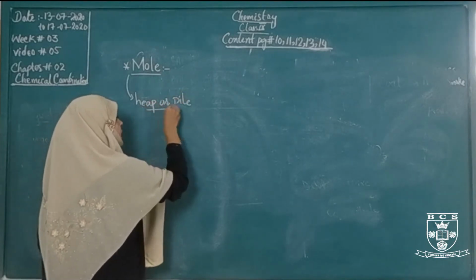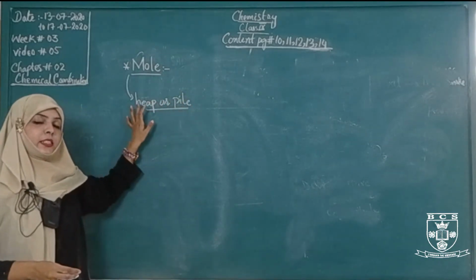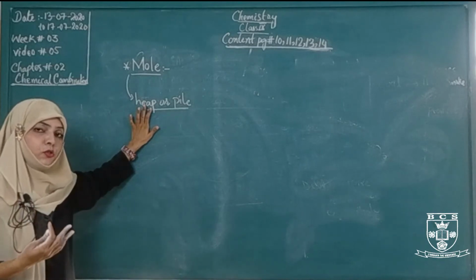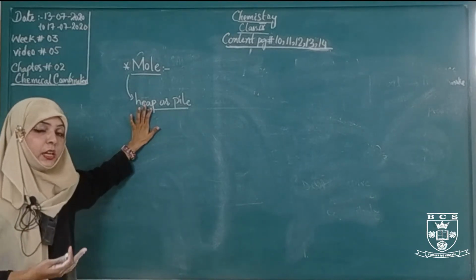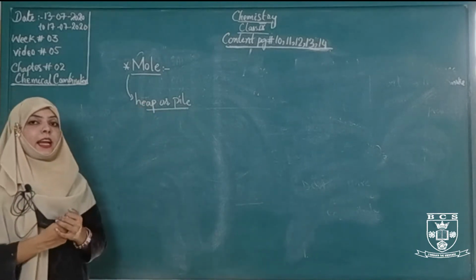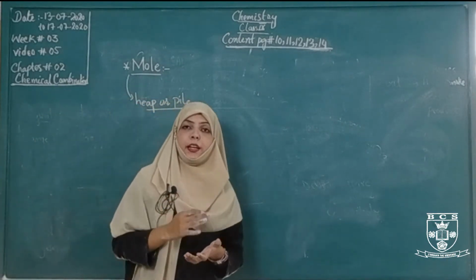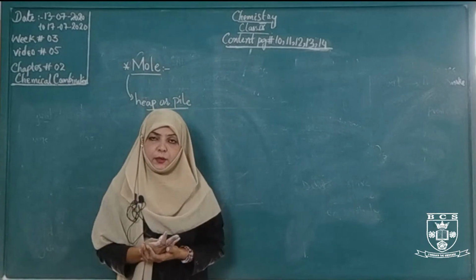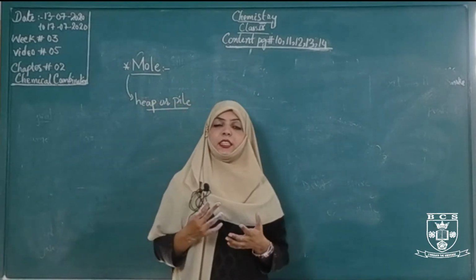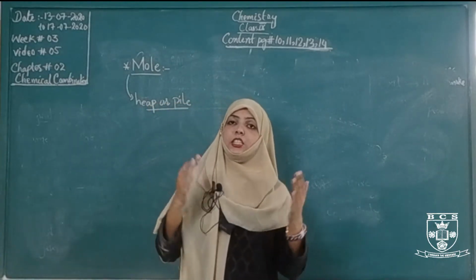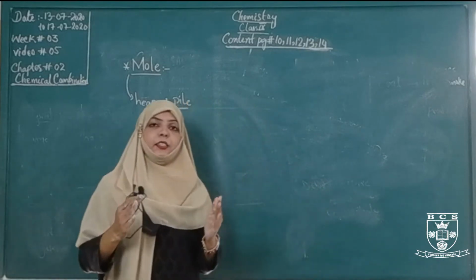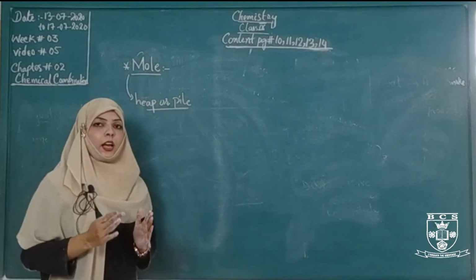First of all, we will discuss that mole means heap or pile. So a substance can be referred to as a heap or pile of atoms or molecules. That's why we use this term mole. Since atoms and molecules are so small, it is impossible to handle molecules and atoms individually. Therefore, chemists devised a special unit to describe a large number of atoms, ions or molecules. It is called a mole.